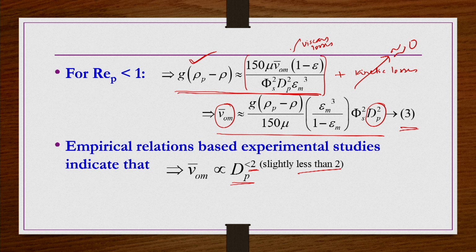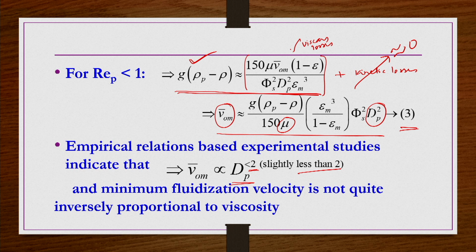Another deviation we see from equation number 3 is that the minimum fluidization velocity is inversely proportional to the viscosity of the fluid under small Reynolds number conditions, but experimentally it is not quite inversely proportional to viscosity.